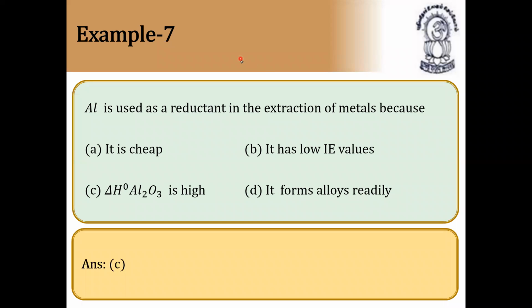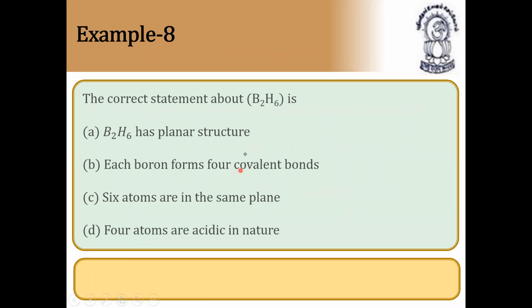Next question. The correct statement regarding B2H6. B2H6 has a planar structure. Each boron forms four covalent bonds. Six atoms are in the same plane. Four atoms are acidic in nature. So straight away you can write the structure of B2H6. You see here B, hydrogen, B, and four terminal hydrogens. They are in the same plane. Not all six hydrogens.